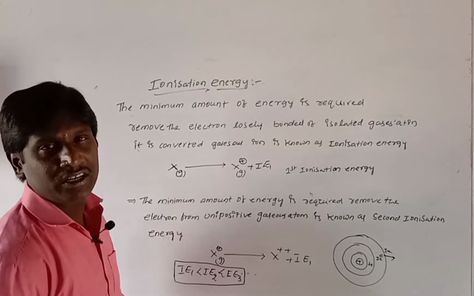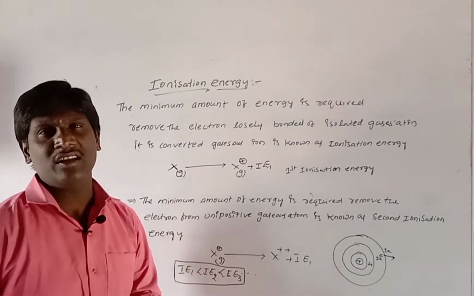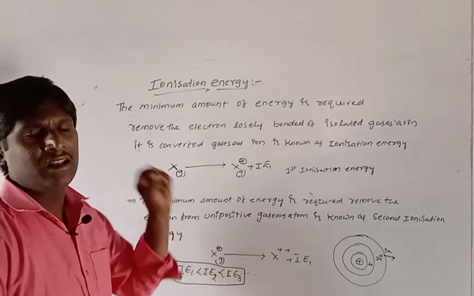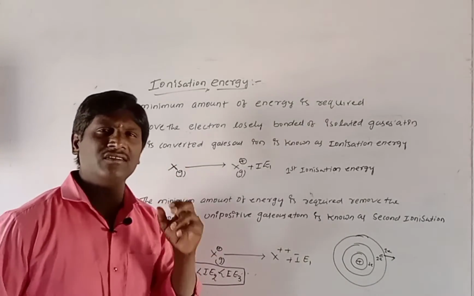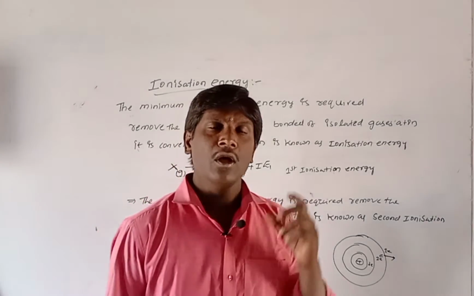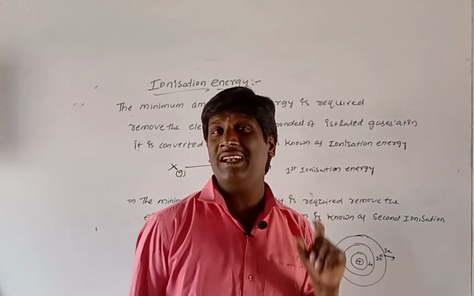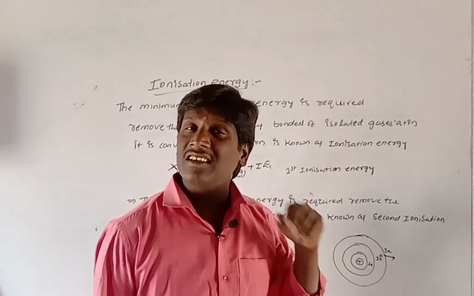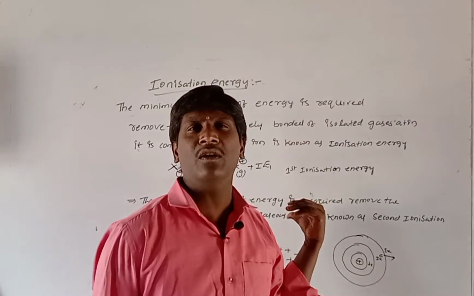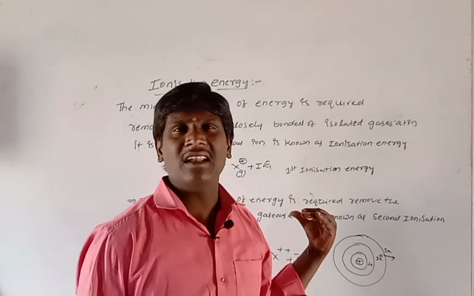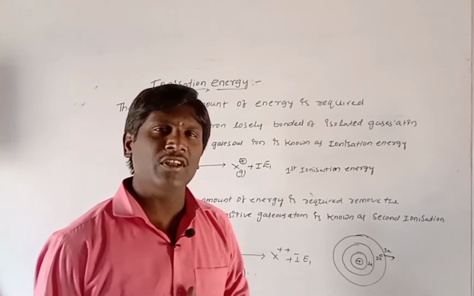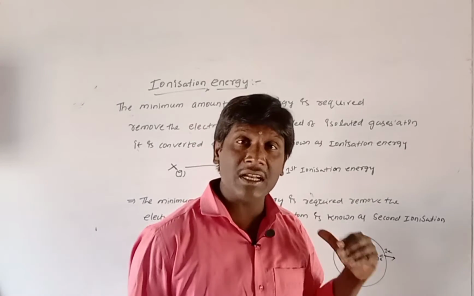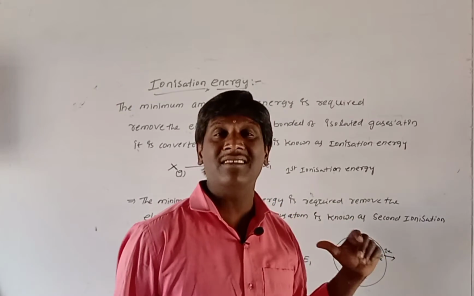Once again, recall what is meant by ionization energy. The minimum amount of energy is required to remove the electron loosely bonded of an isolated gaseous atom. It is converted to the gaseous ion, known as first ionization energy. Then another one, the minimum amount of energy is required to remove the electron from a unipositive gaseous atom.